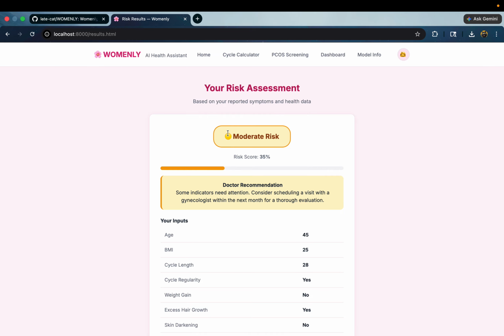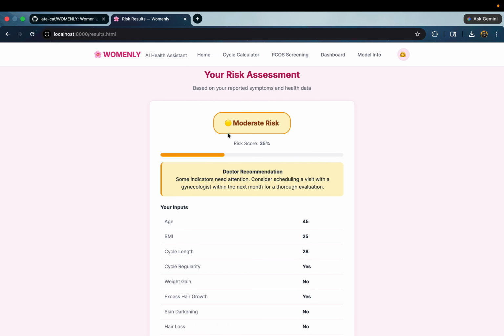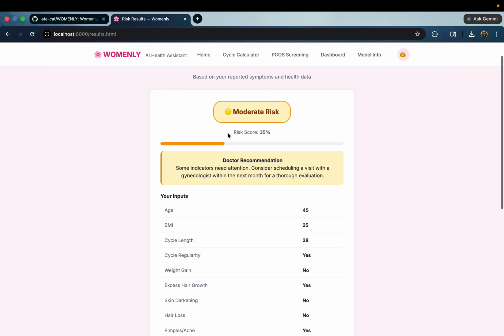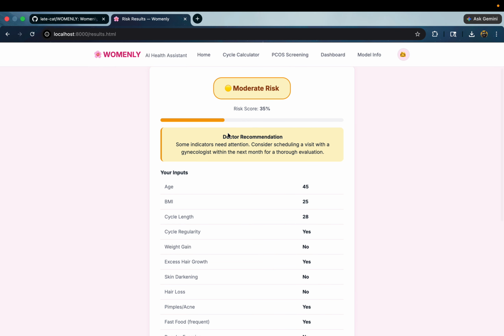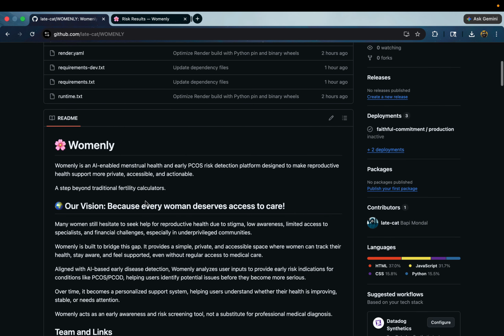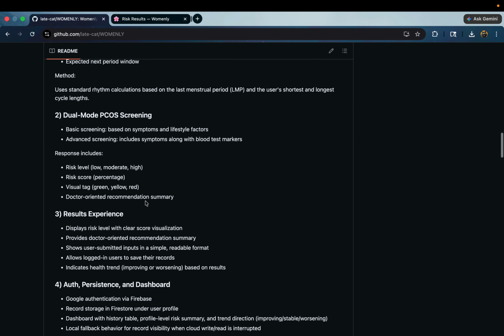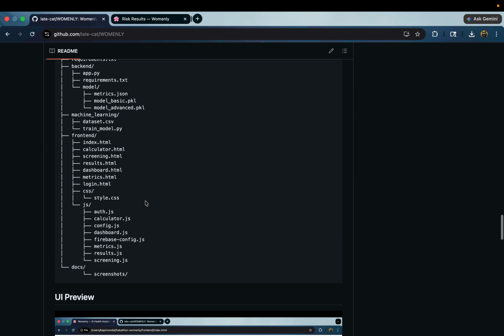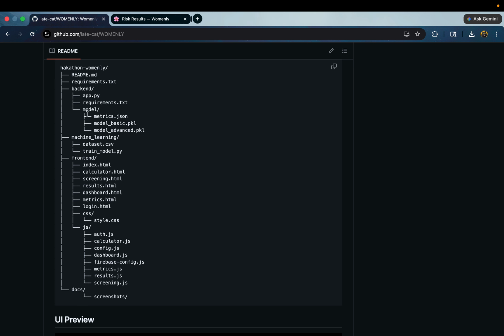By seeing this, she can be assured of what her risk score is. Basically, we are getting this risk score from an AI model pipeline. Let me show you in the GitHub repo how it's actually working. Here, see, we trained two models, basically: model_basic.pkl and model_advanced.pkl.